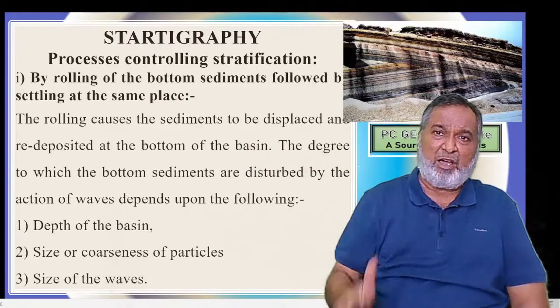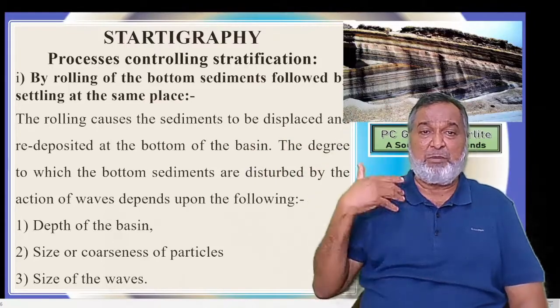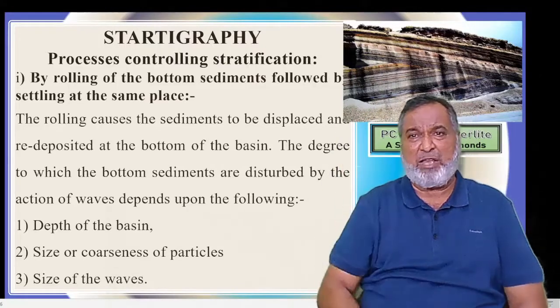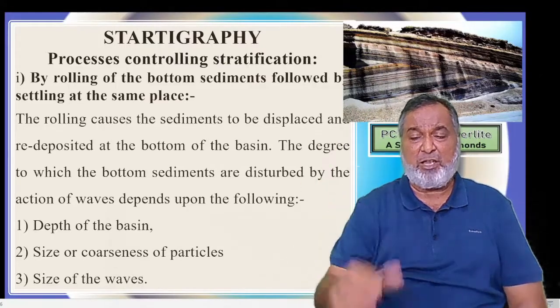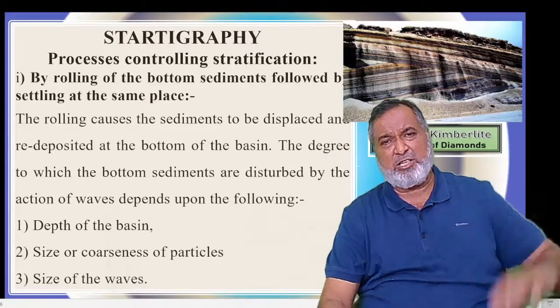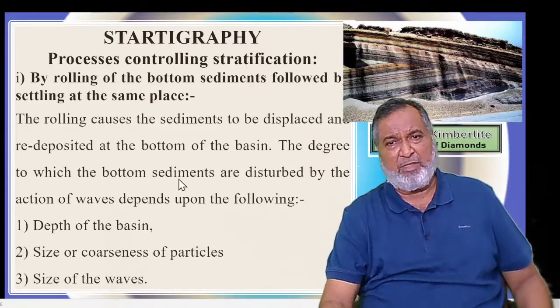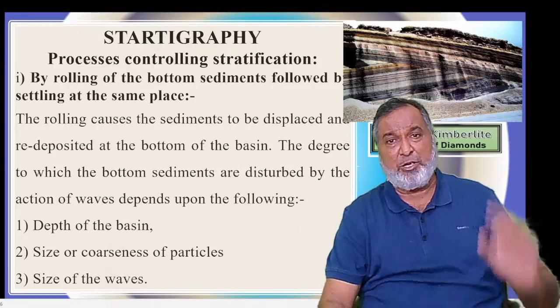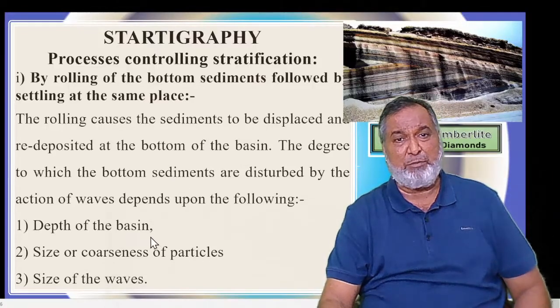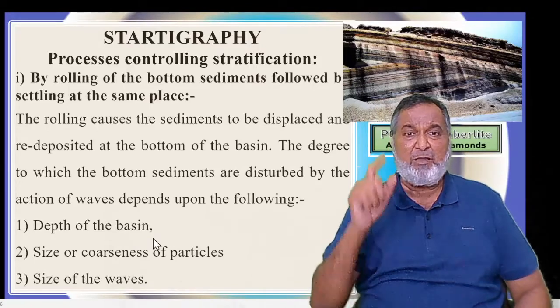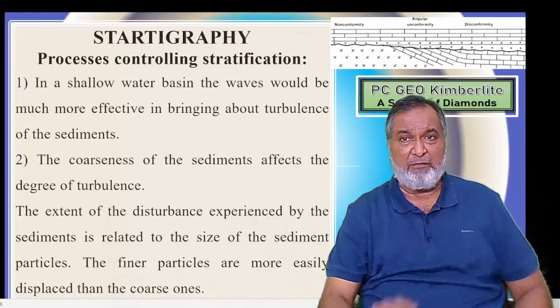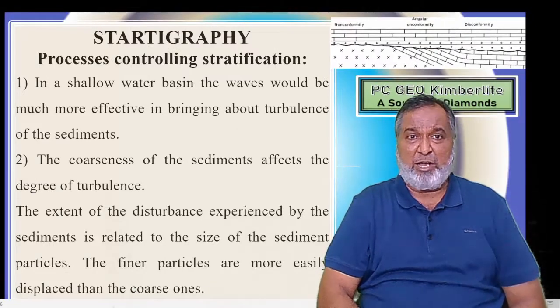If the waves are large in size, there will be more erosion, and if they are small, there will be less erosion and there will be deposition. If the tide flows at normal speed, there is a chance of deposition instead of erosion. So these are the three important things: depth of the basin, size or coarseness of the particles, and the size of the waves. They play a vital role.